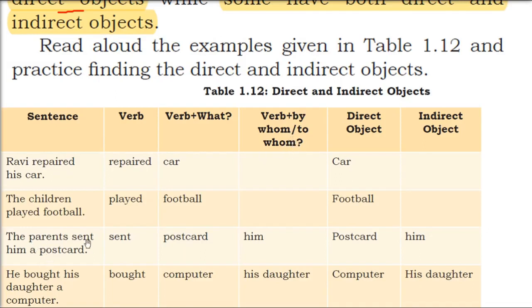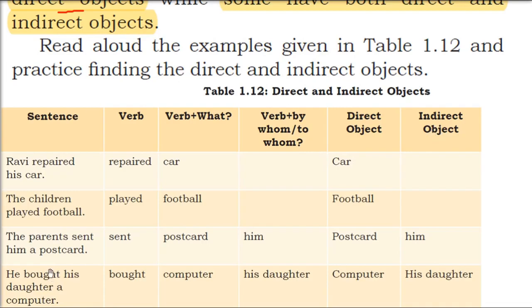The parents sent whom the postcard? To whom? The answer is him. So him becomes the indirect object. If you add what with the verb, it will give you the direct object. If you add the question by whom or to whom with the verb, that is going to give you the indirect object.